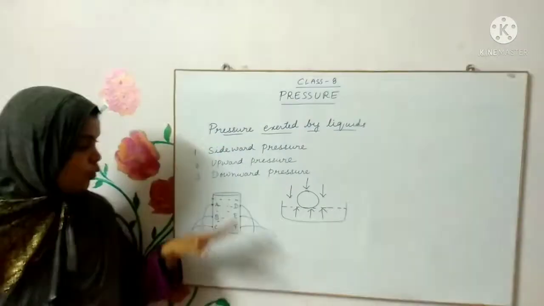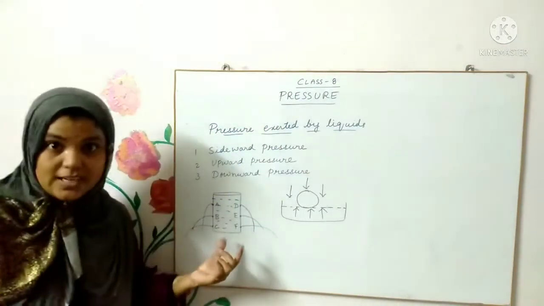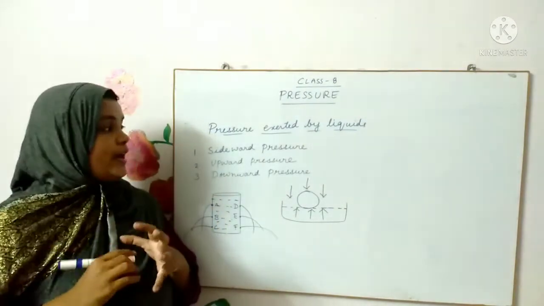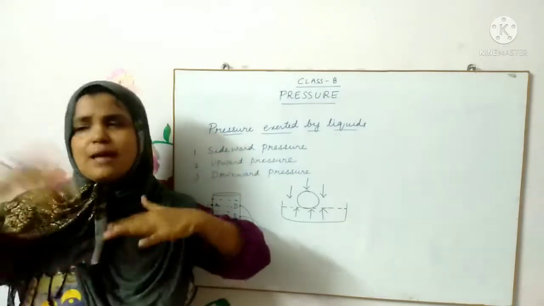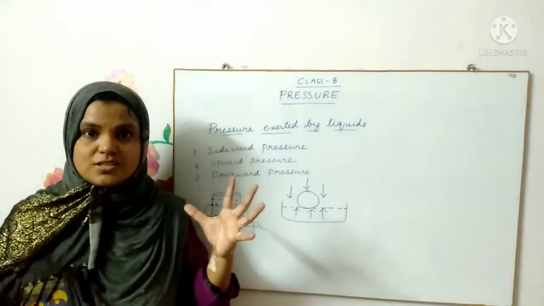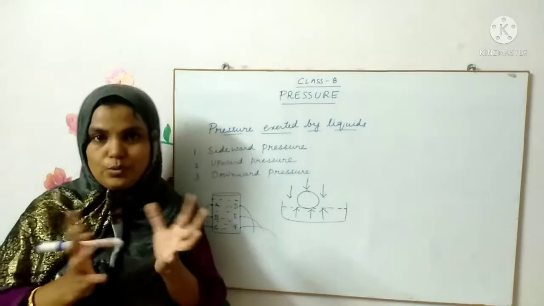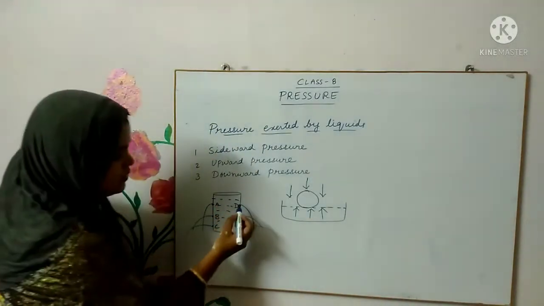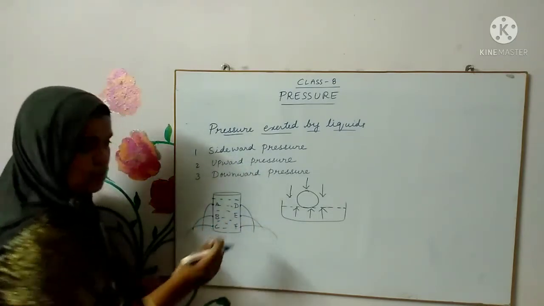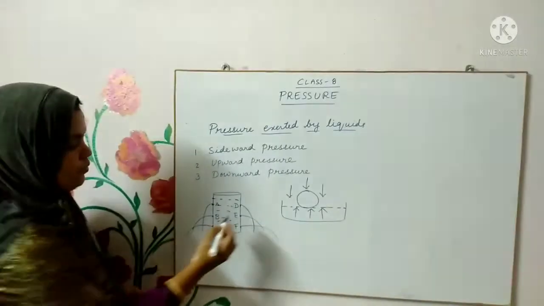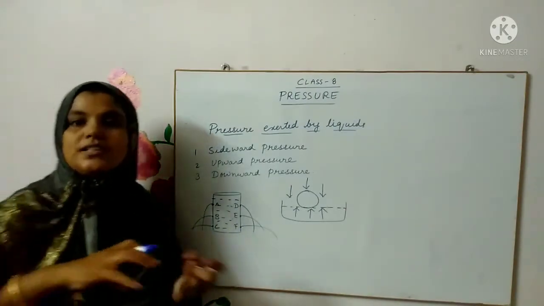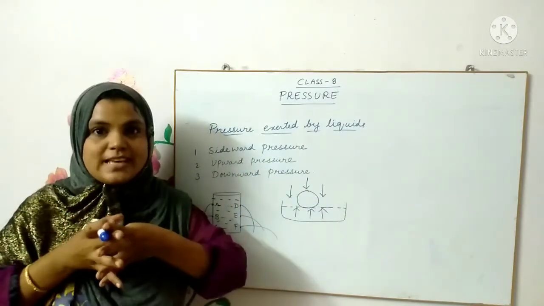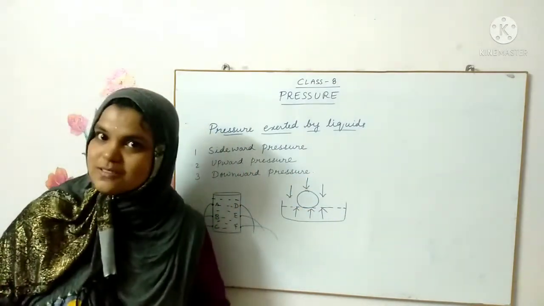Did you see, children, when water was taken in one container, you can understand that the liquid is exerting equal pressure in all directions, upward, sideward and downward, because the liquid molecules are free to move. That's the reason that when holes were made on the side walls of the bottle, you can see that the water gushes out. It comes out with force. It indicates that it exerts pressure in sideward directions also.